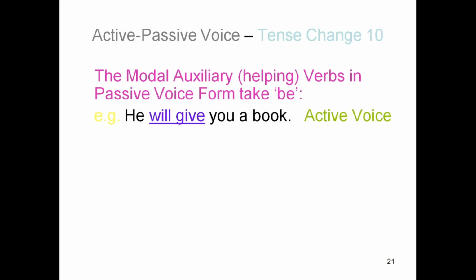Then active passive voice tense change 10: modal auxiliary helping verbs in passive voice form take be. Examples, he will give you a book, that is active voice.